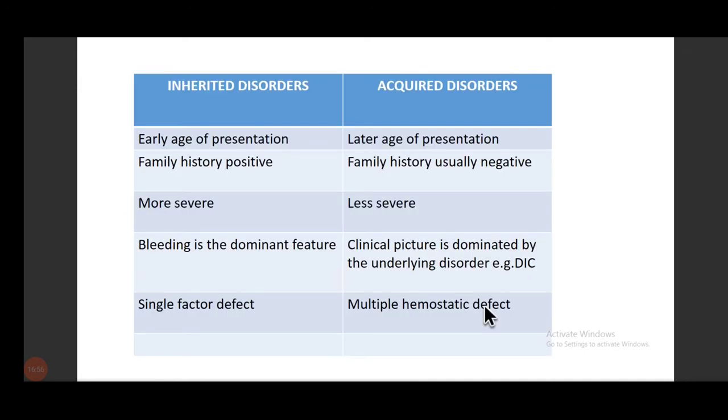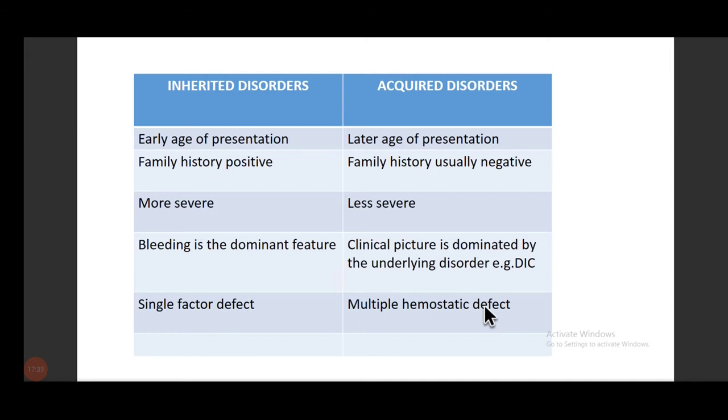Now, the importance of history and the difference we can have. In inherited disorders, there is an early age of presentation, whereas in acquired, it is a later age of presentation. Inherited disorders have a family history, which is not the case in acquired. Inherited disorders are more severe, bleeding is the dominant feature, and it is more likely a single factor defect like hemophilia A and B. In acquired, they are less severe, and the clinical picture is dominated by the underlying disorder.